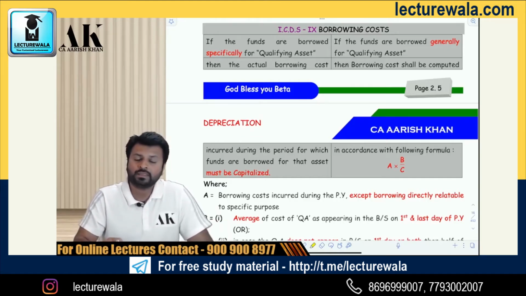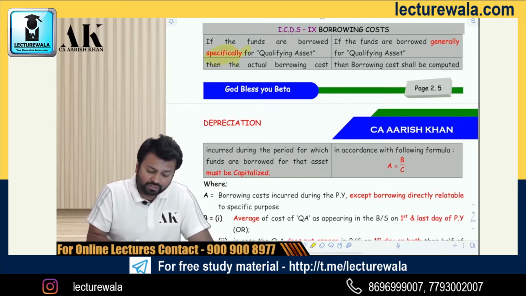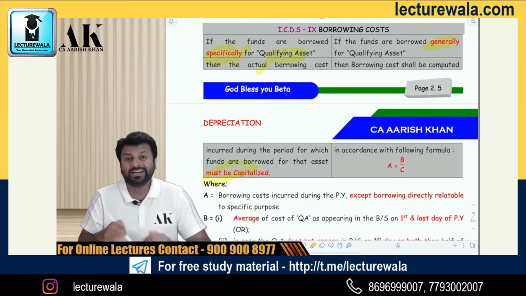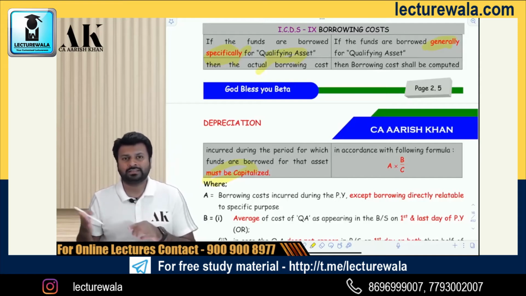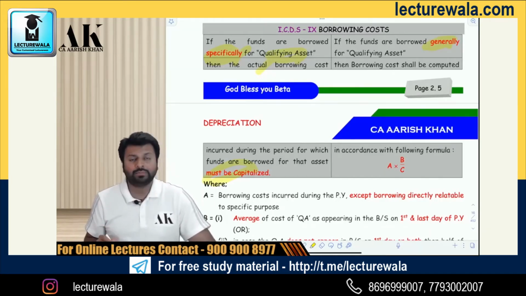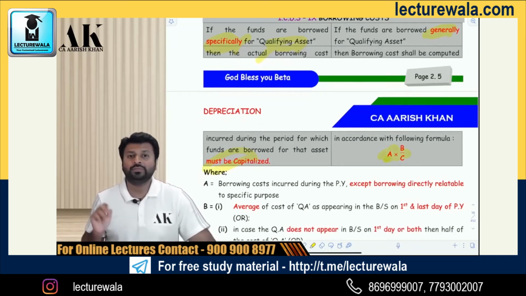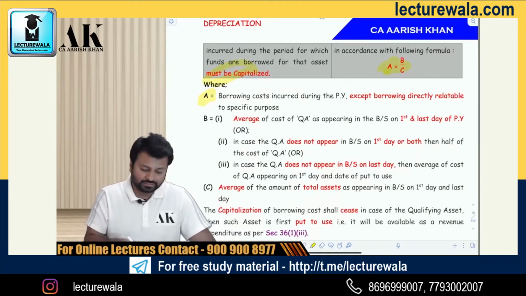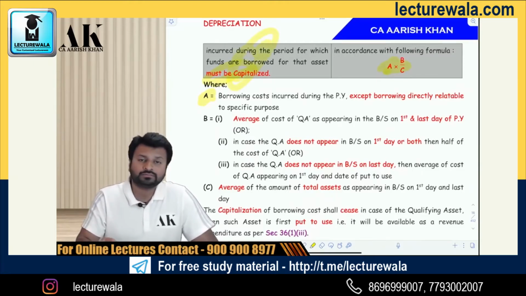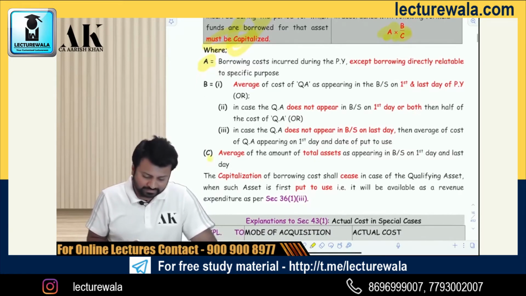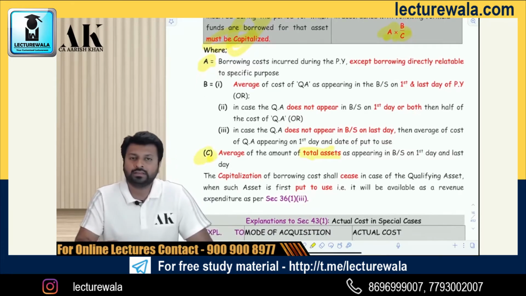Now listen carefully. If you take a loan specifically for a qualifying asset, then you have to capitalize that. Now, if you take a general loan, which is not only for a qualifying asset but for general business purposes, which includes a qualifying asset, then you have to capitalize based on this formula: A into B divided by C. What is A? A is the borrowing cost other than specific borrowing. What is C? C is the average of total assets in the balance sheet as on the first day and the last day of the previous year.